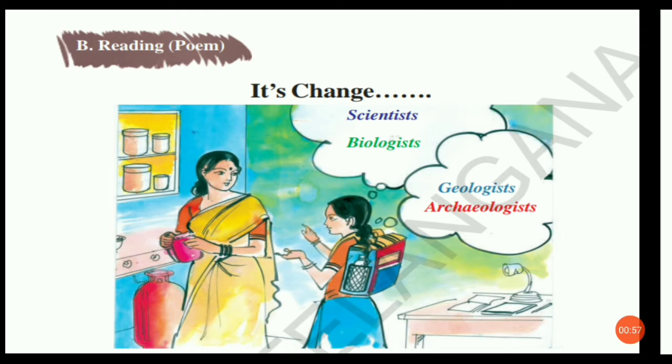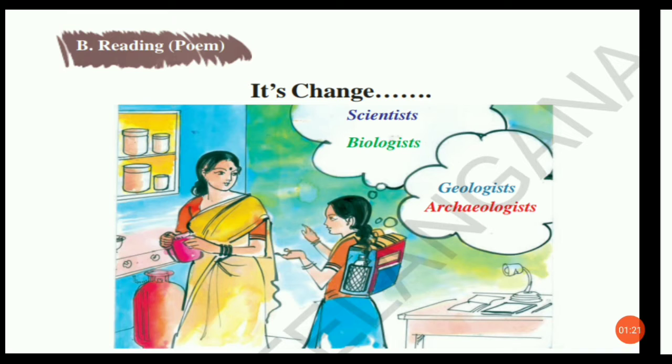This poem is written in 7 couplets. The 2 lines poem is called couplets. We can see 7 couplets in the poem, and let us see what is the change that the poet wants to convey to us through his poem.